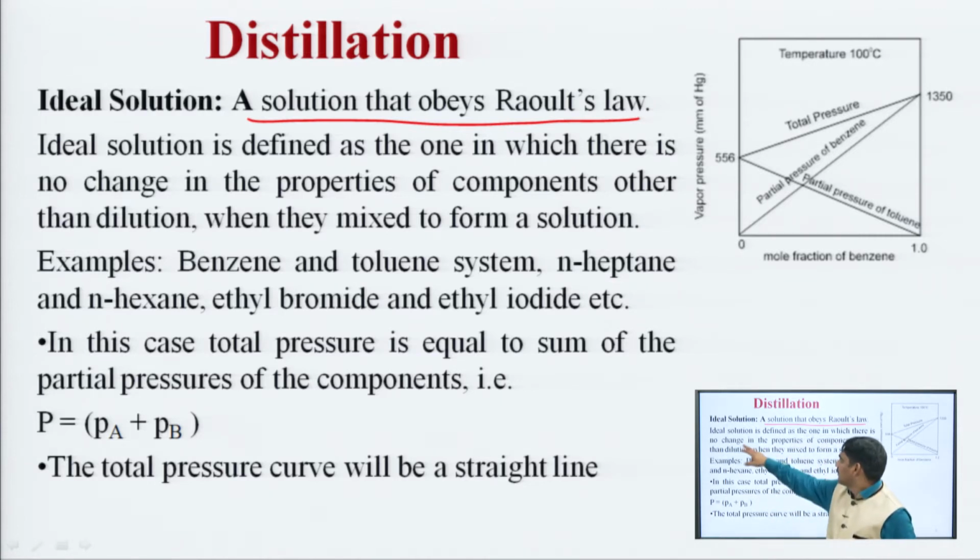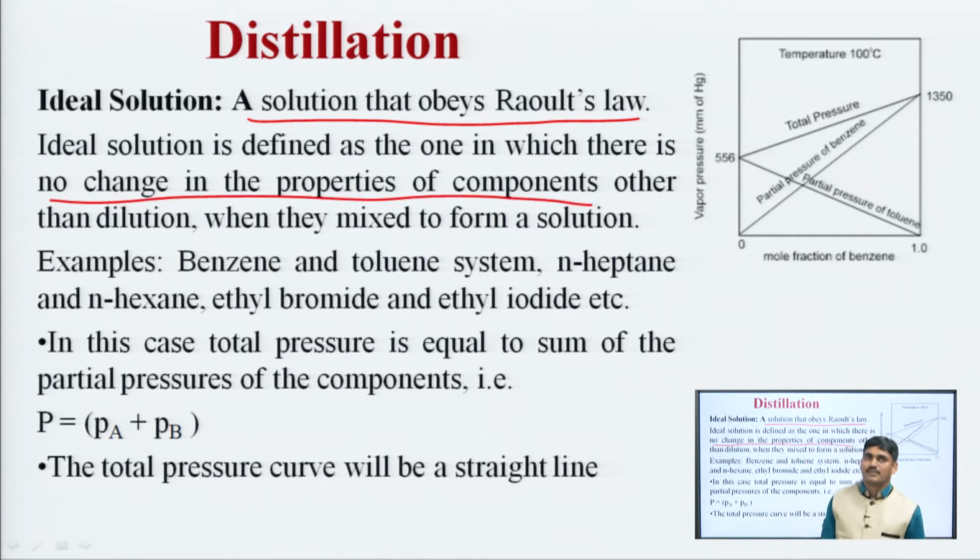That means, no change in the properties of components. If two components are mixed together to form a solution, and there is not any change in the properties of those two components, then the solution is called an ideal solution. In simple terms, those solutions which obey Raoult's law are called ideal solutions.